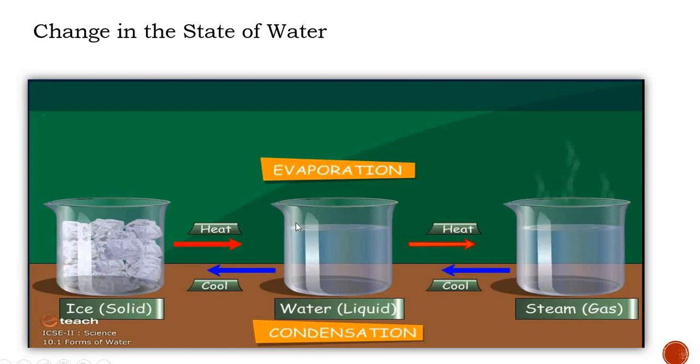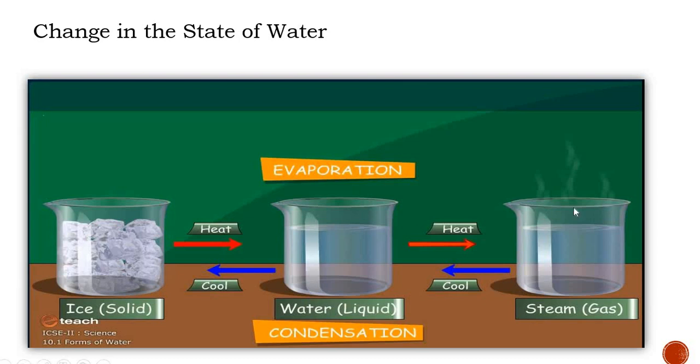And how does it change into the liquid form, that is from ice to liquid? By the melting process. Melting means due to heat, that ice changes its state into the liquid, and this process is known as melting. So by melting process it changes into which state? Liquid. By evaporation it is changing into which state? Vapor. Now how is it vice versa, how is it a reversible change? Let us discuss that.